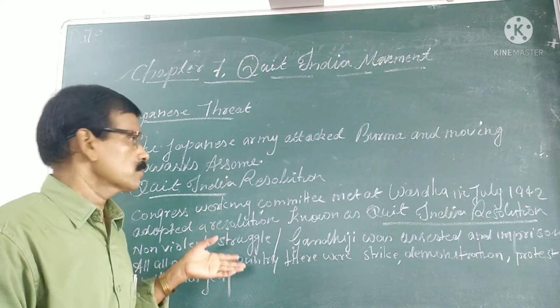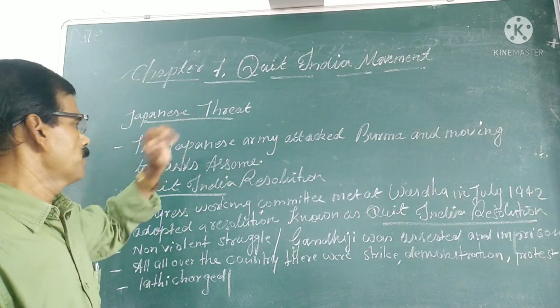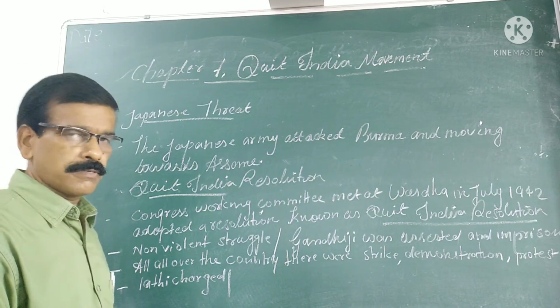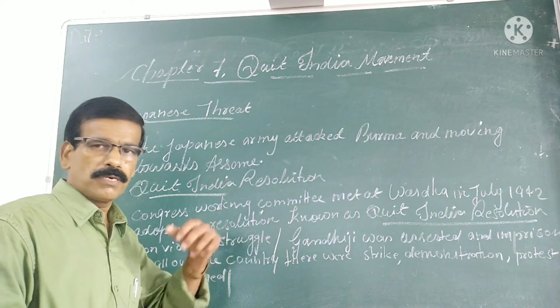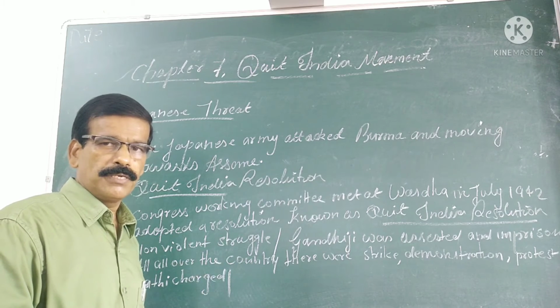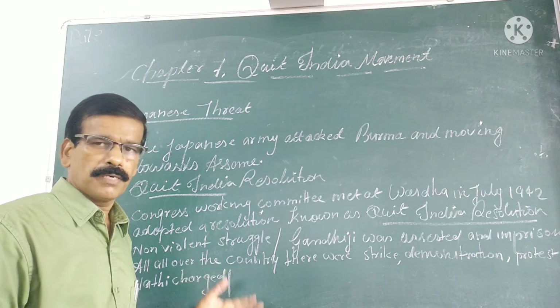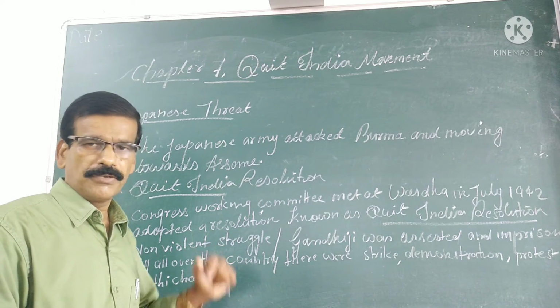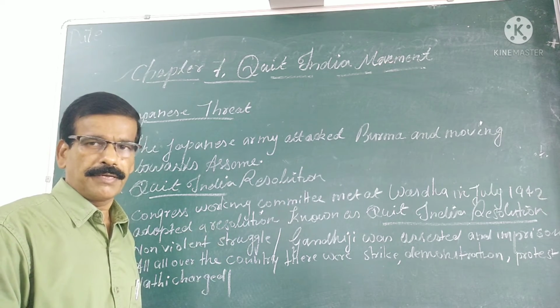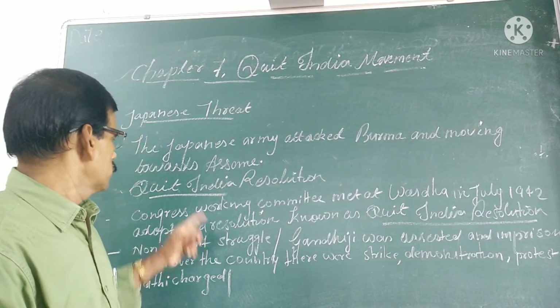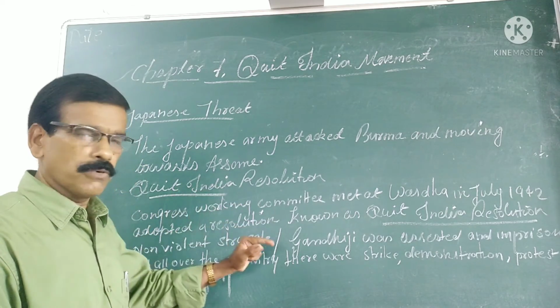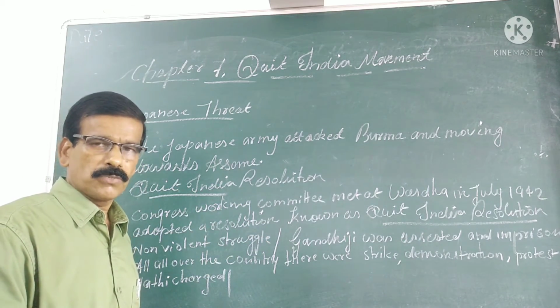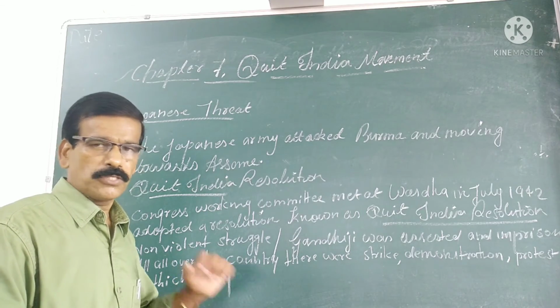Now we are moving to another topic, that is the Japanese threat. Japan was moving towards Assam in order to capture India from British rule. Mahatma Gandhi thought that the continuation of British rule in India was an invitation to Japan to attack India. He also said that Britain should leave India as soon as possible.